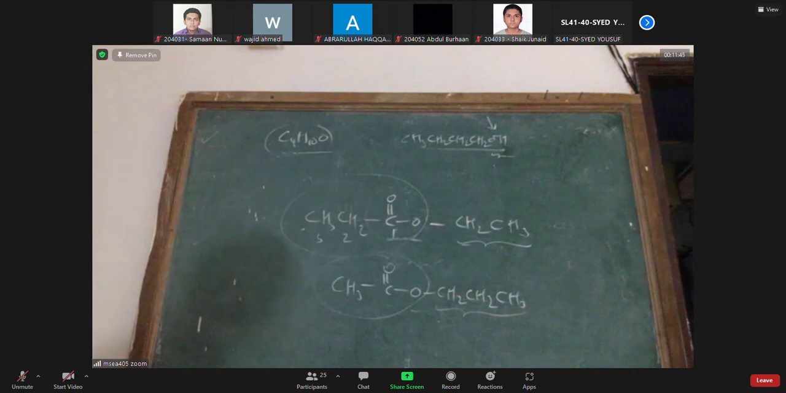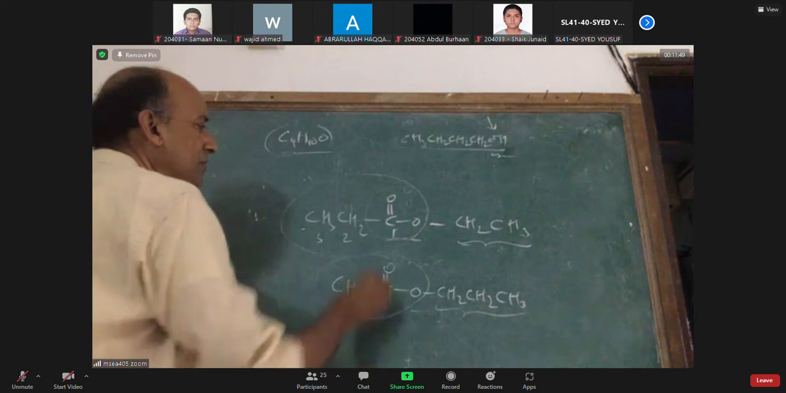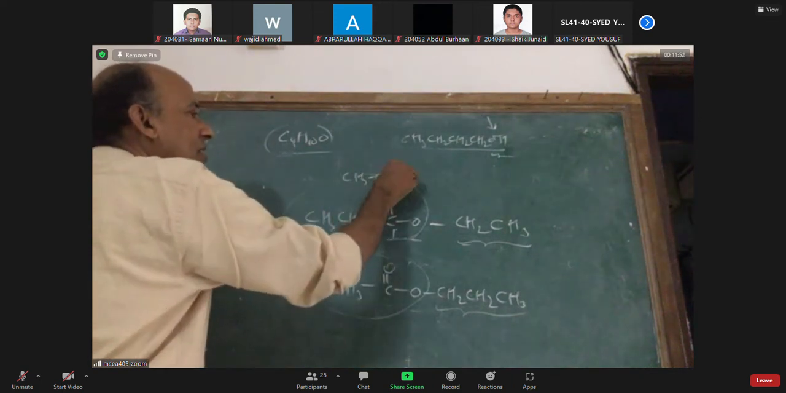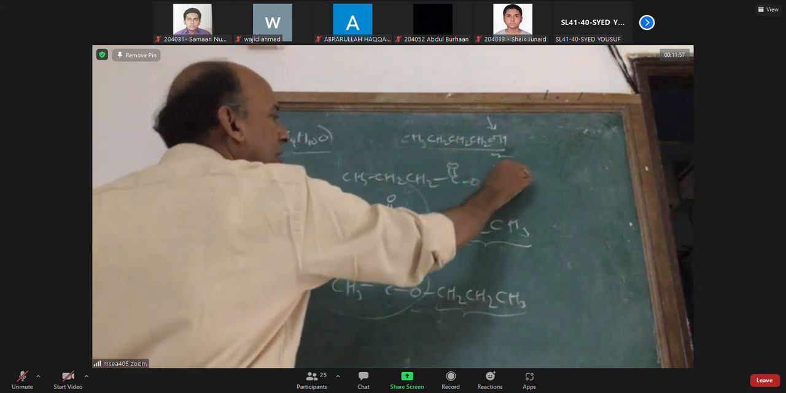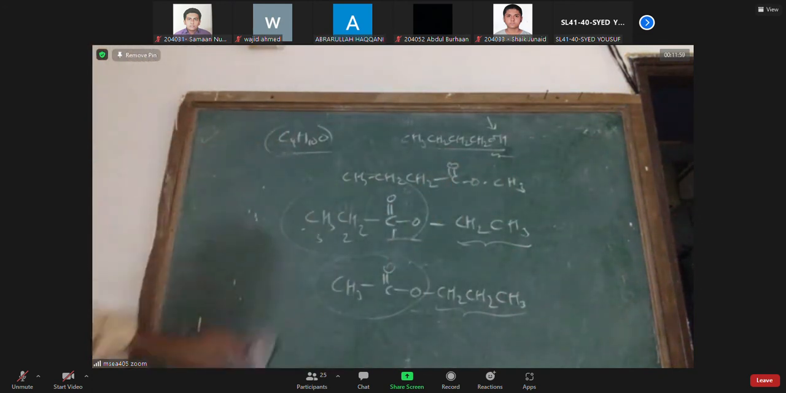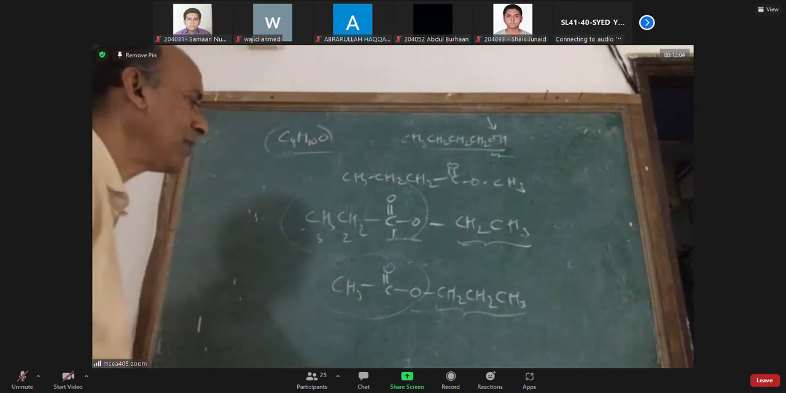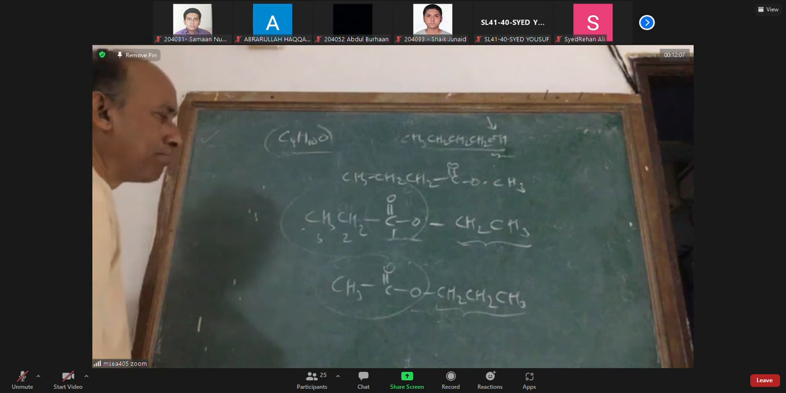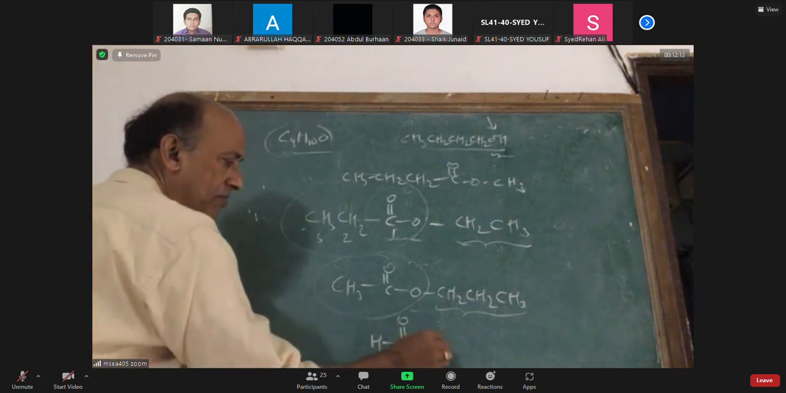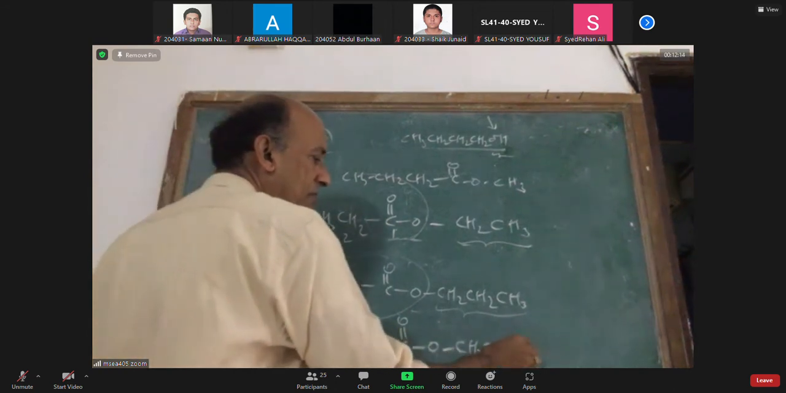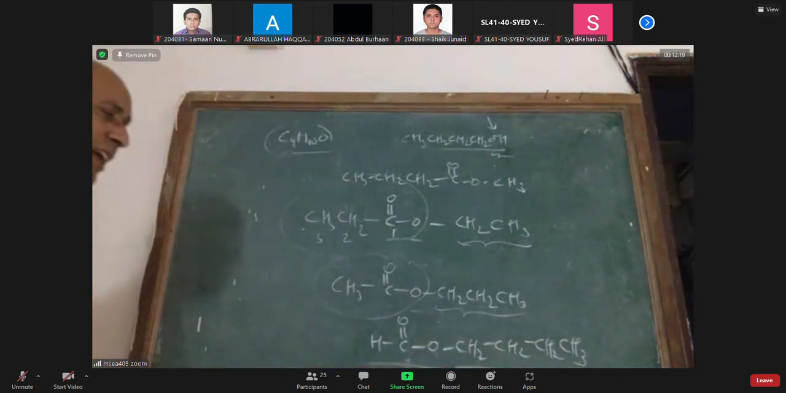Can you think of any other ester with the same formula? Well, I can think of this. Can you name this compound, sir? Methyl butanoate. Perfect. Methyl butanoate also has the same formula. Can you think of any other ester? Propyl... butyl methanoate or formate.